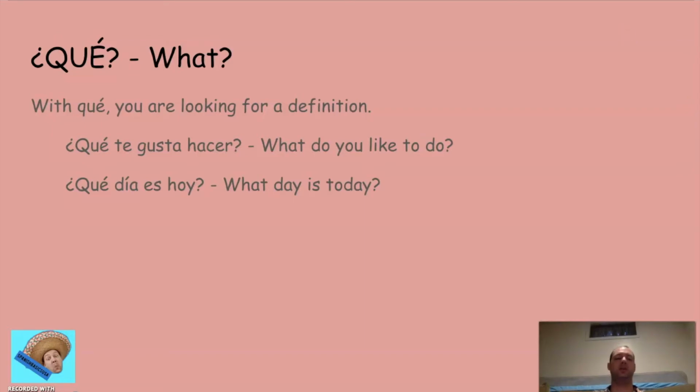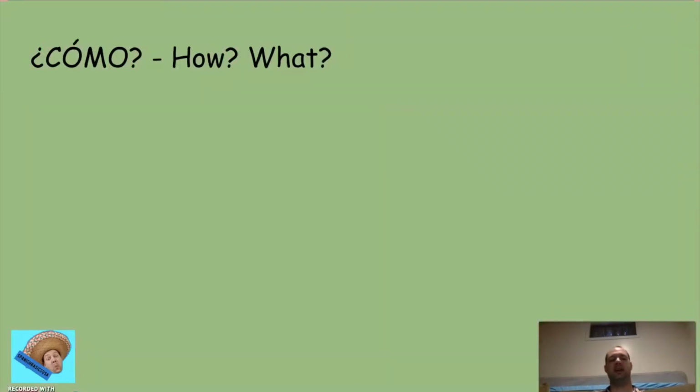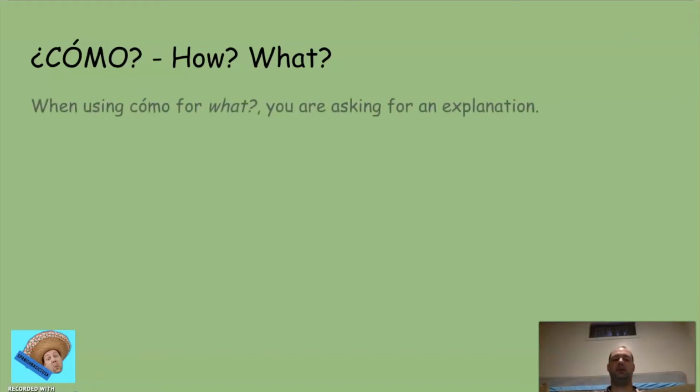The next question word we're going to go to is cómo. Cómo has an accent over the first O, a tilde, and it means how or what. Without that accent mark, it's a different word. All right, it has a different definition. It does not mean how or what without it. All right. So when we're using cómo for what, you're asking for an explanation.